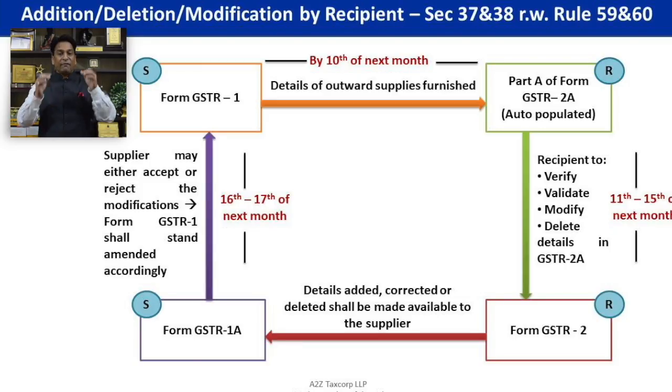So if you have made any addition or modification pertaining to my supply, I can see it in my GST R1A. Then the option would be available to such supplier to agree with your addition or modification.